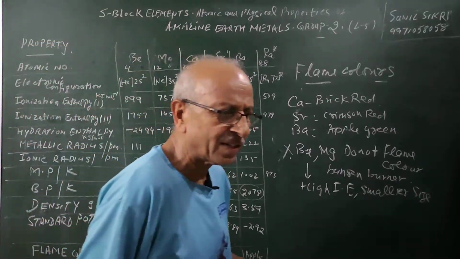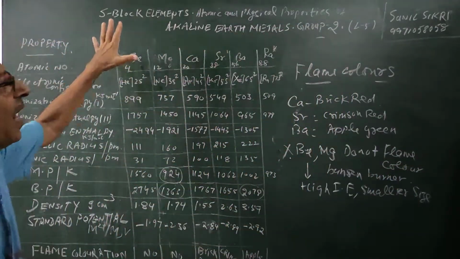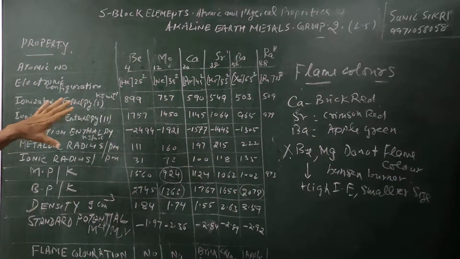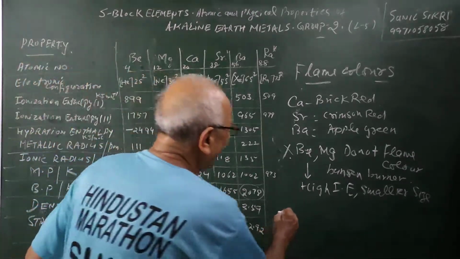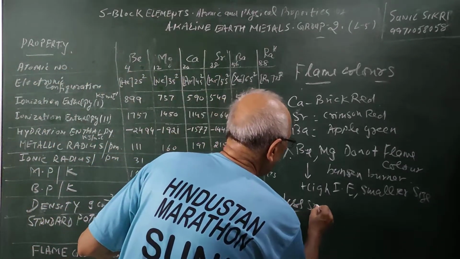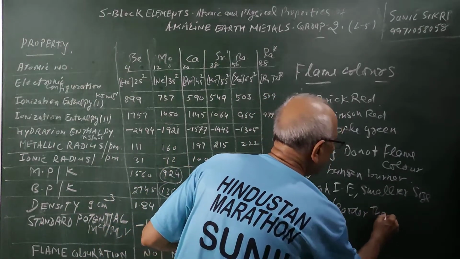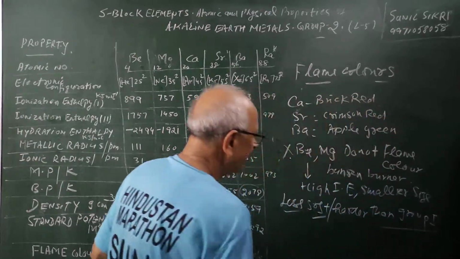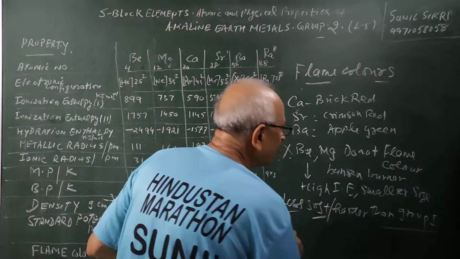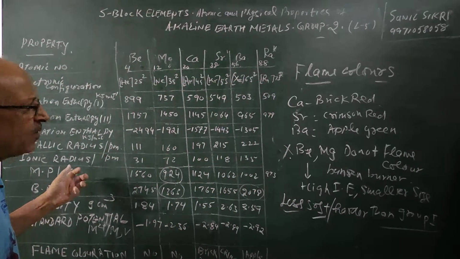Others give flame colors. So here, students, we have discussed some of the general atomic and physical properties of these. Physical properties, they are also soft, but they are less soft, or a little harder, than group 1. As compared to group 1, they are harder because of their smaller size and more +2 positive charge, as we have shown here.